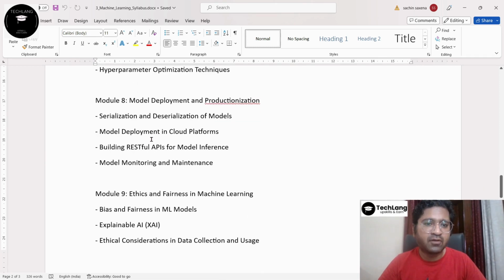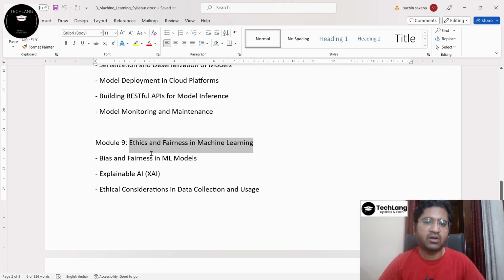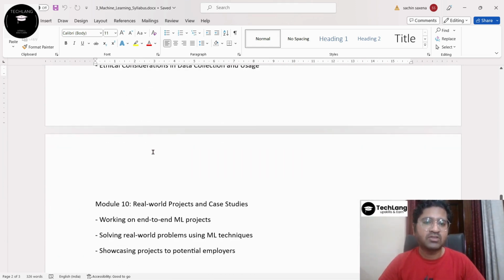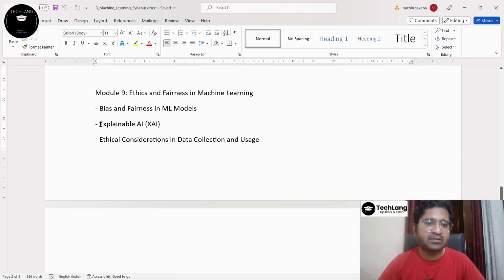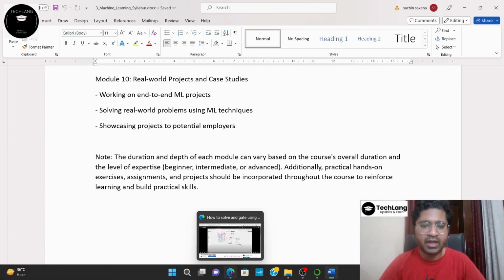Then model deployment and productionization. Finally, we will focus on ethics and fairness in machine learning, and explainable AI, right? Then real world projects and the different modules, and each module includes hands-on practice and so on, right? So let's go for the hands-on now.